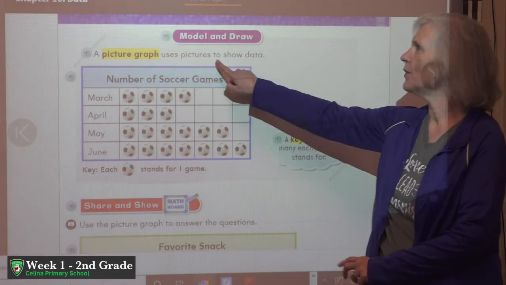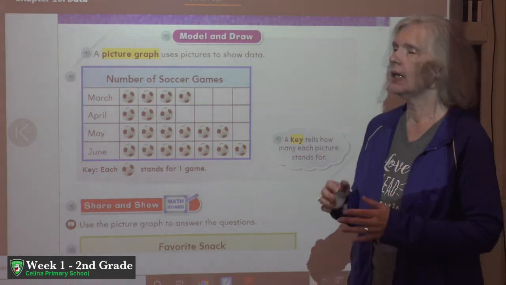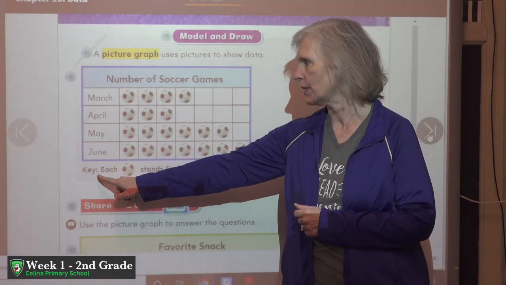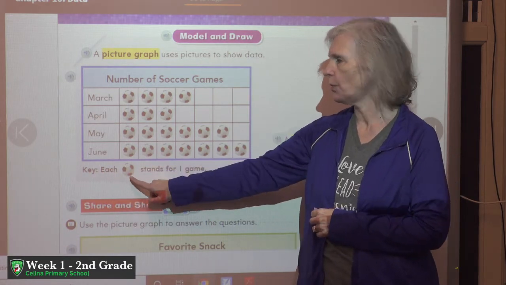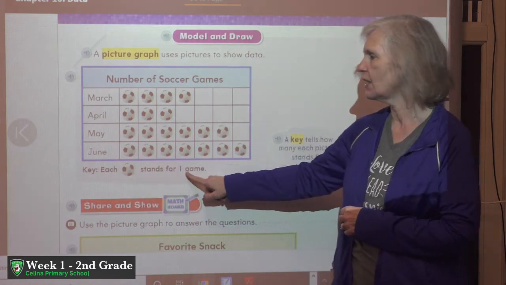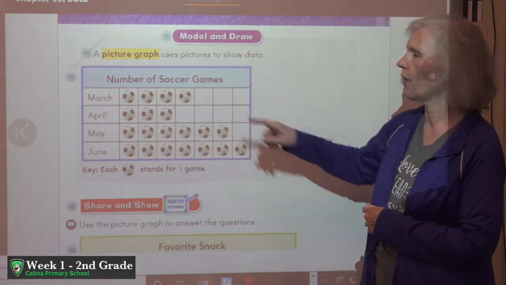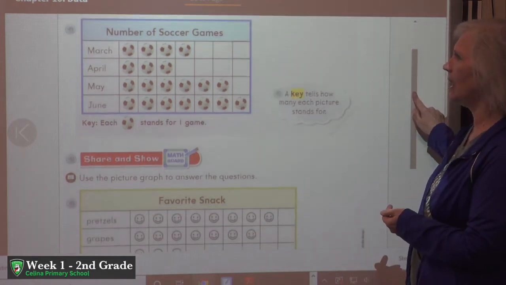And a picture graph uses pictures to show the data, not tally marks, but pictures. Each picture graph has a key, and that kind of unlocks how we work this puzzle. The key is at the bottom, and in this picture graph, each picture of a soccer ball stands for one game. So we can look at our picture graph and answer questions about it just by looking at the key.